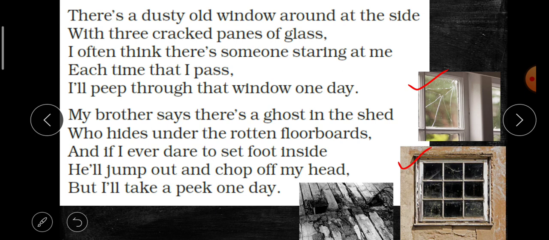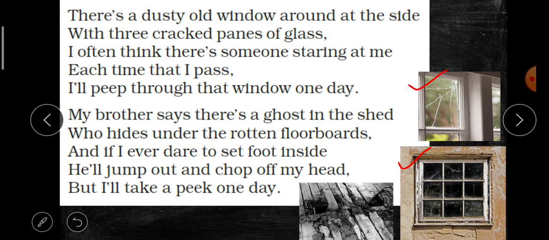I often think there's someone staring at me each time that I pass. Now, when the poet is passing by the shed, he's having a feeling like someone is living in the shed and he's gazing and looking at him. He's staring at him each time that I pass. I'll peep through that window one day. And now again he says that one day I'll definitely look in from that window to see what's inside the shed.